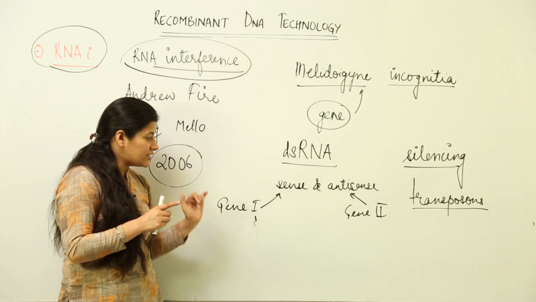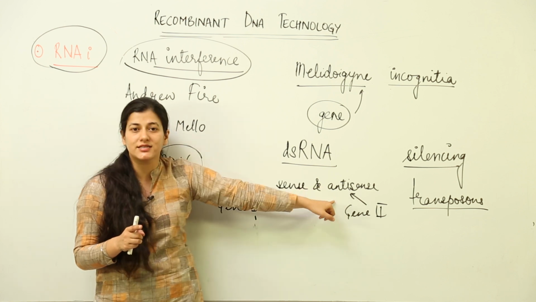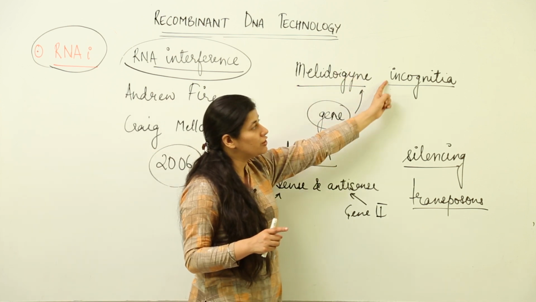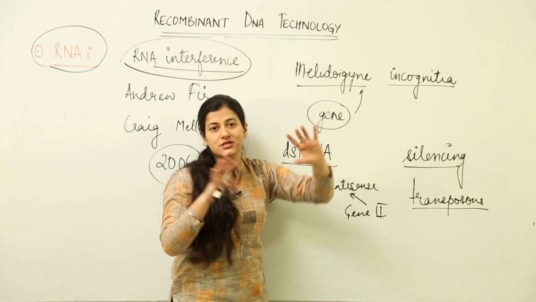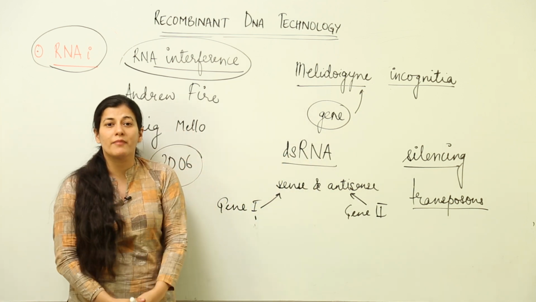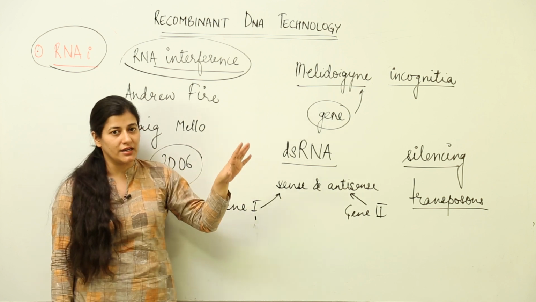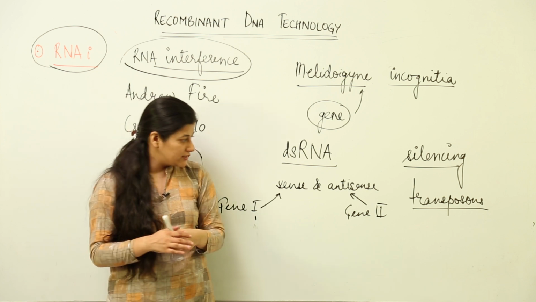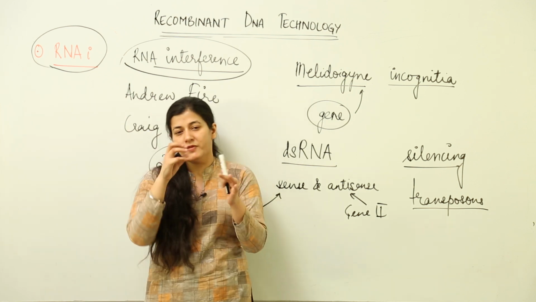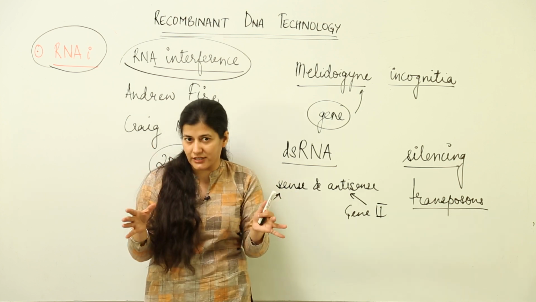Now, that plasmid has a recombinant DNA which has genes for production of both sense and antisense strands to produce double-stranded RNA that is going to silence the gene of this particular nematode. So, this is what RNA interference is all about, that you have to keep in your mind, and the example of this particular nematode would help you in understanding. You do not have to go beyond it, because there are many concepts like the dicer concept, how they change into small nucleotides, how the sense and antisense strands get separated. Do not get into the depth of that.